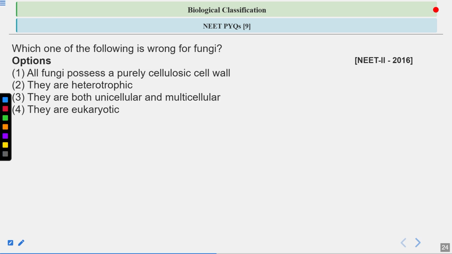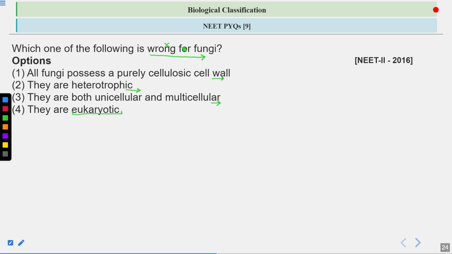Next question, which one of the following is wrong for the fungi? Or which of the following statements is false for the fungi? Okay, so what are the options here? Option A is all fungi possess a purely cellulosic cell wall. Second is they are heterotrophic. Third is they are both unicellular and multicellular. Fourth is they are eukaryotic.